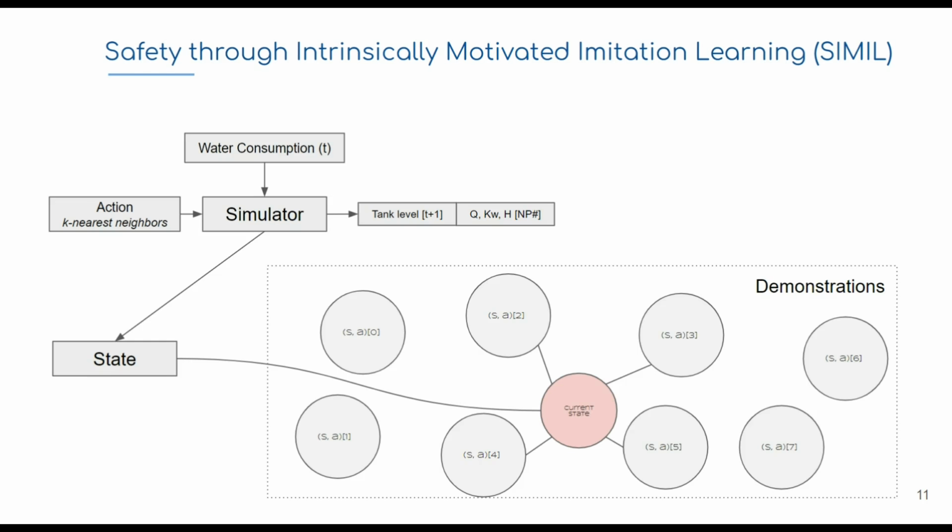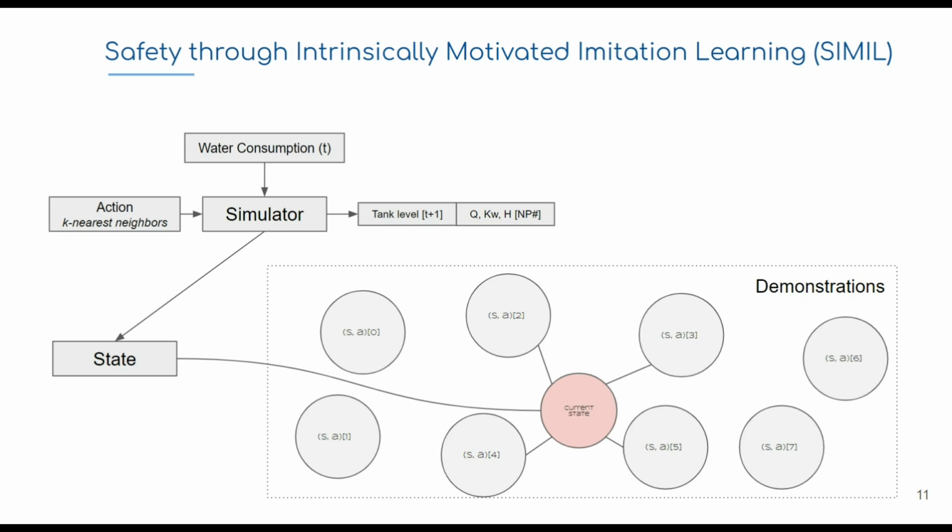So the first step of our approach is to perform a density-based action selection using the k nearest neighbors, also using the Manhattan distance as a distance metric for this particular case. The idea here is that given a state using the simulator, I take the demonstrations and query which are the most similar states regarding my current state. Then I check the actions that were applied in these neighbor states, choose the one that was applied the most in the most similar states to my current state, and then I apply this action again.